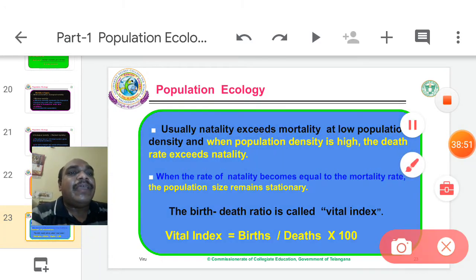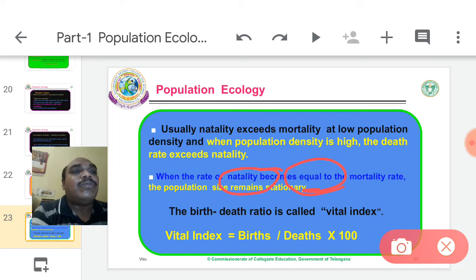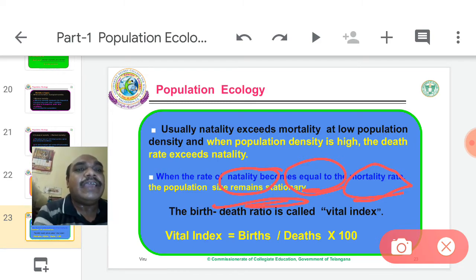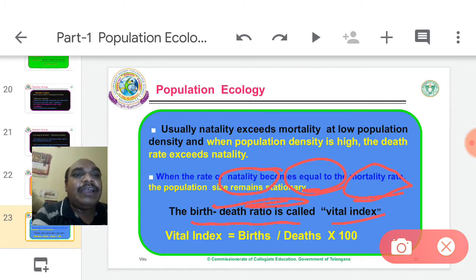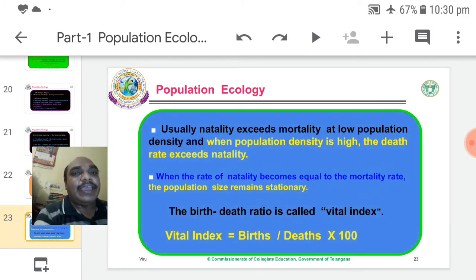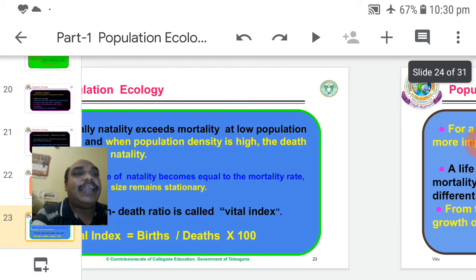Here, finally, density decides natality rate and mortality rate. In the second condition, when natality is equal to mortality rate, the population size remains stationary, stable. In a given area, the number of births and the number of deaths are equal. The population size is maintained stable, in stagnation. So that is the equilibrium state. The birth and death rate is called vital index. Vital index is equal to births by deaths into 100. So VI equals births by deaths into 100. That is called vital index.